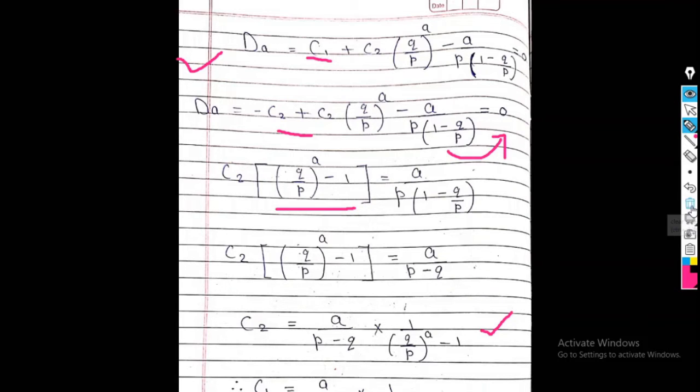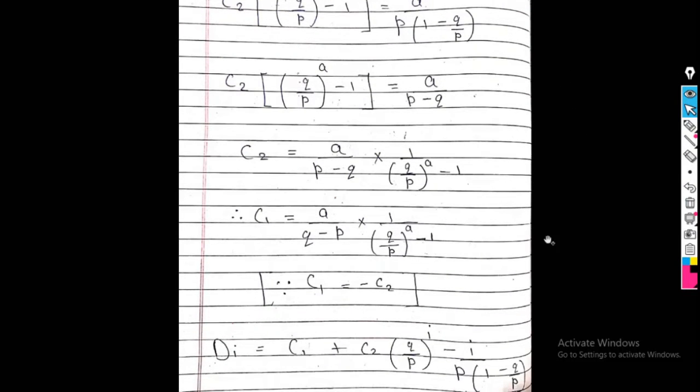Now what is C1? C1 is just the negative of C2. So C1 is A upon Q minus P, because the negative sign is there. So I give that negative sign to here, so Q becomes positive and P becomes negative. Why? C1 is equal to minus C2.